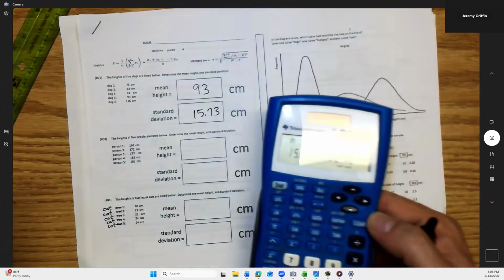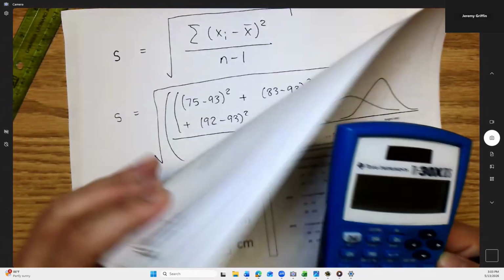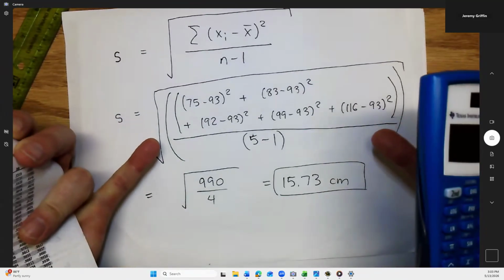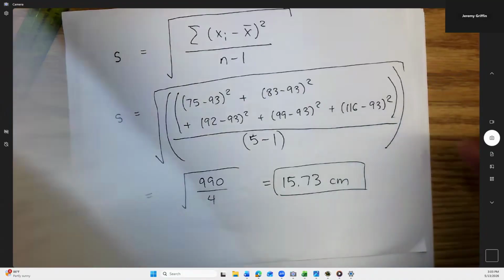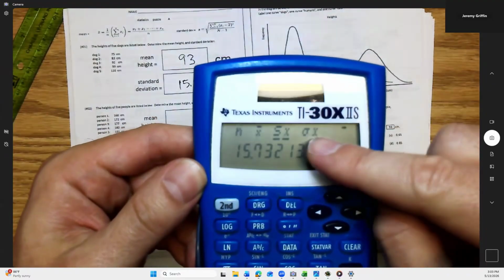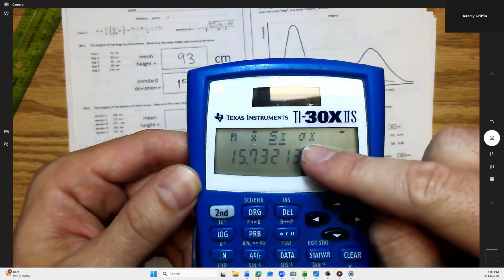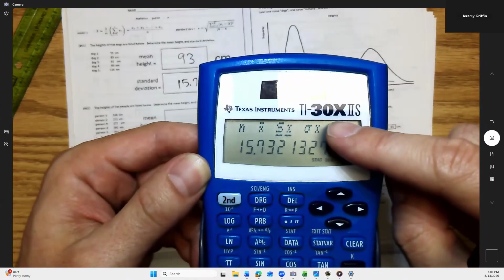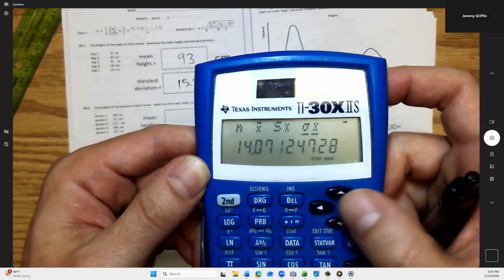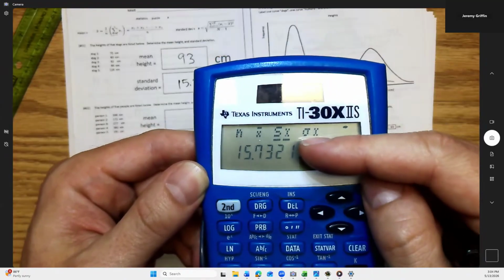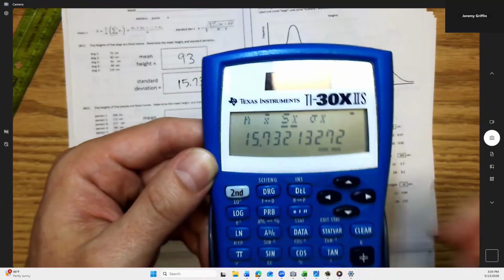Guys, that was a whole process. Did we just do a whole process where I took differences and squared them, added them up, and divided by n-1, took the square root? That was a whole long process. This calculator just did it all for me. Right. Now, the one to the right of that, with the sigma, we're not going to use that one. That's for population standard deviation, so ignore it. It's a slightly different number. See that? It's like 14 point something. Okay, we're just going to use the S. So 15.73.